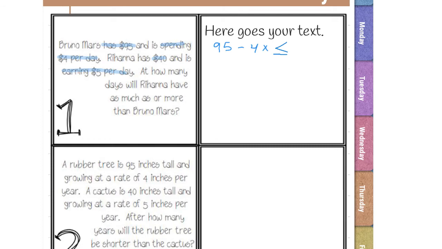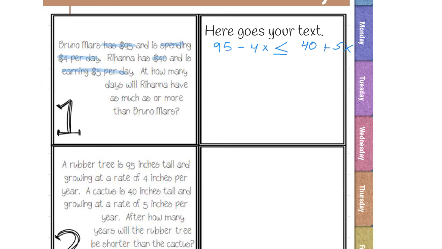Now, let's do Rihanna's equation. So Rihanna has $40. That is a constant, right? So $40, and she is earning $5 per day. So plus 5x, we don't know how many days she is earning. So now we go ahead and solve the equation. We do the same thing as we did before.